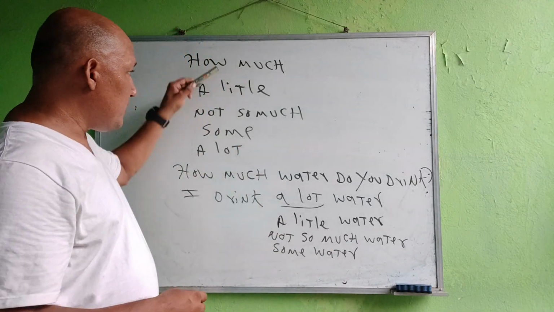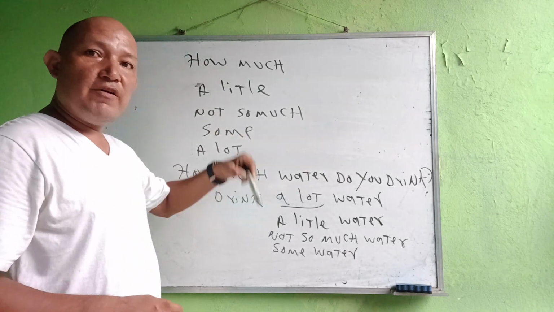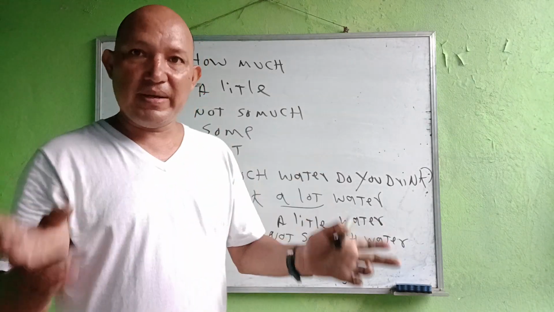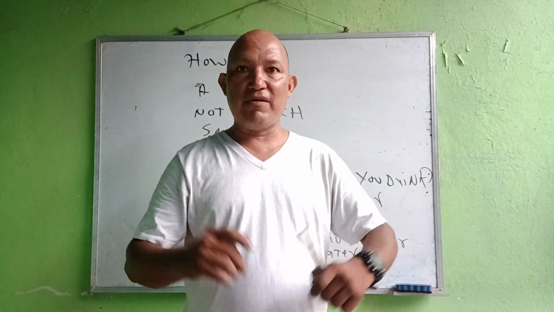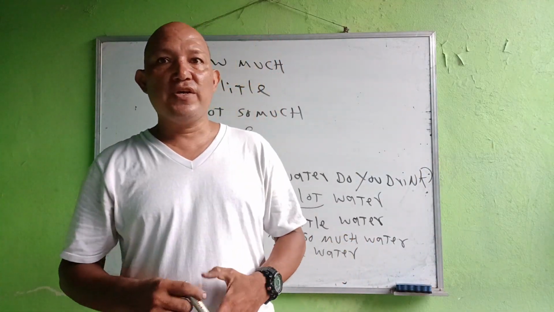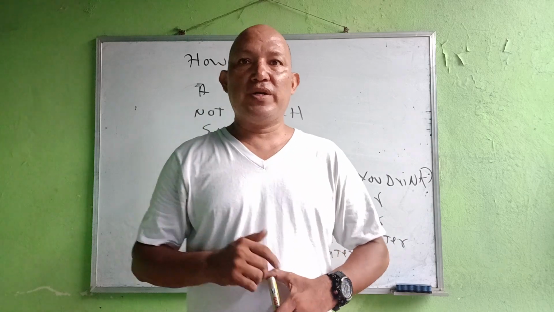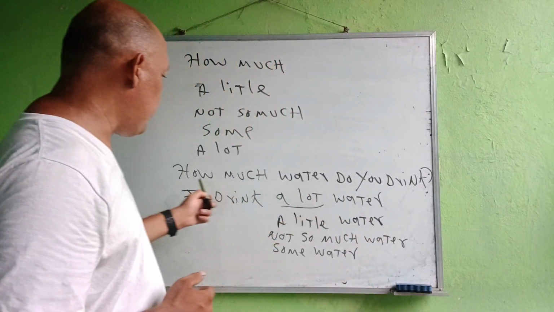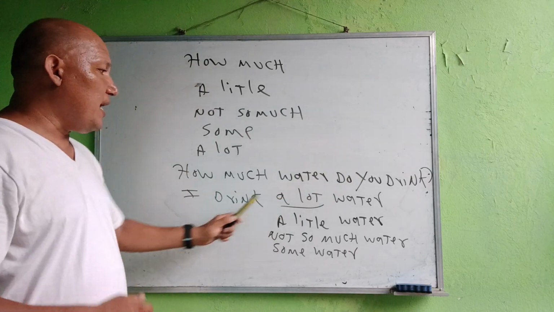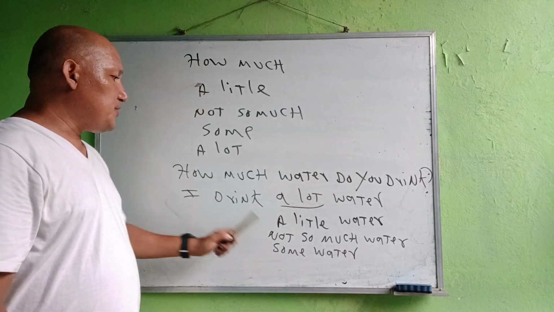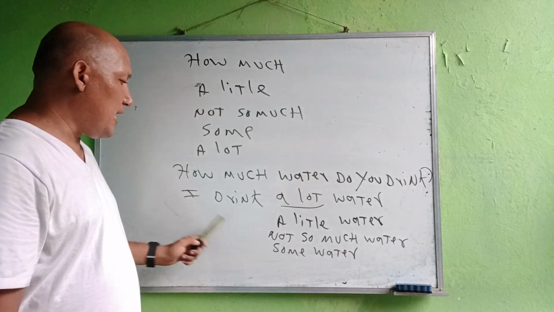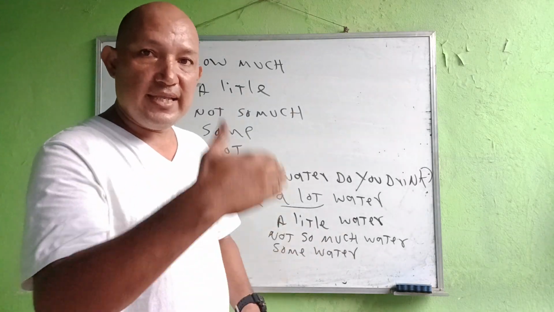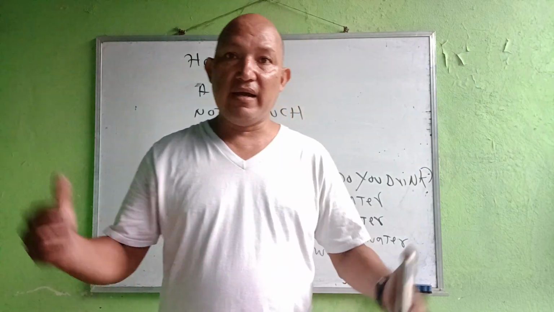So these are the correct expressions of quantity for uncount nouns. I read this example so you can see the difference between count and uncount nouns. What is the correct expression you are going to use? How much water do you drink? I drink a lot of water. I drink not so much water, or I drink some water. This is the correct answer for uncount nouns.